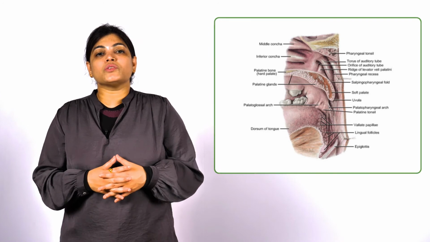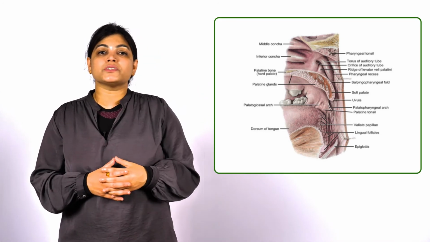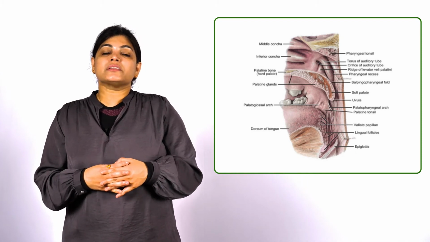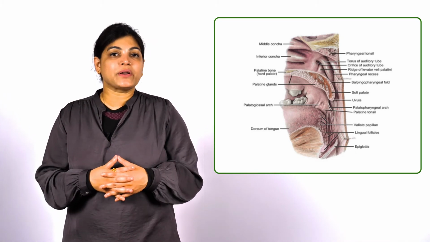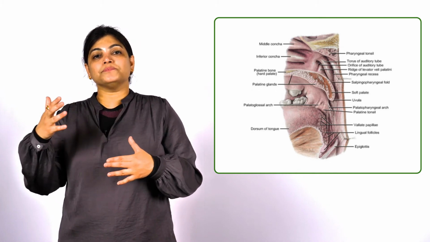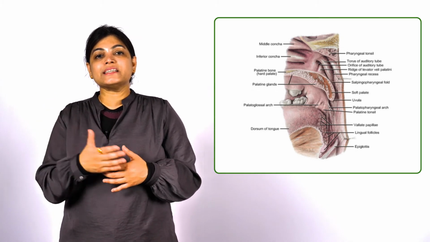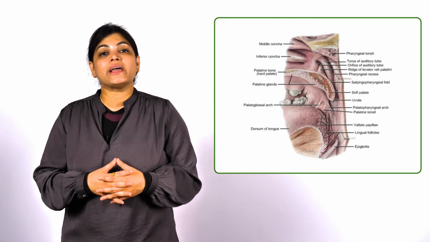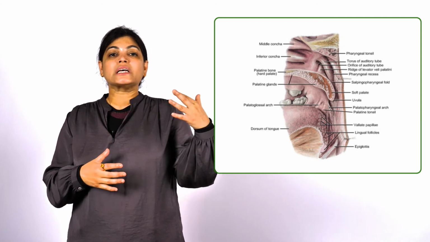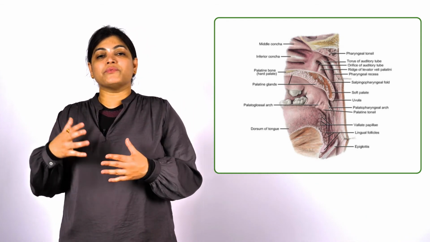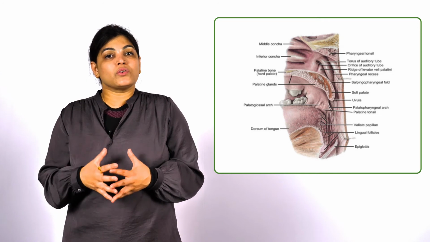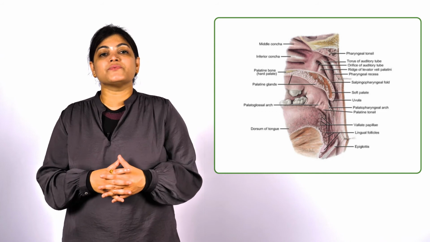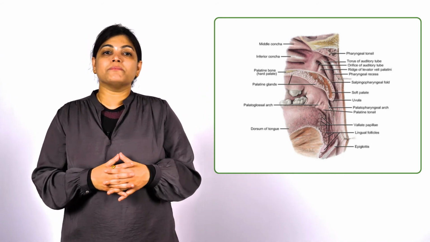Now one more thing I want to explain. If we go from above to downwards, the following structures are seen in the soft palate. Firstly, the nasopharynx mucous membrane, thereafter the palatine glands, then the anterior fasciculi or palatopharyngeus muscle, the levator veli palatini muscle, then the posterior fasciculi of the levator veli palatini muscle, and the palatine aponeurosis containing the musculus uvulae muscle.